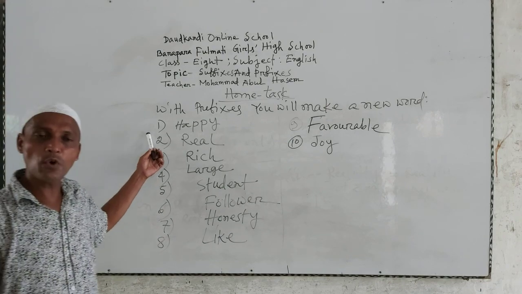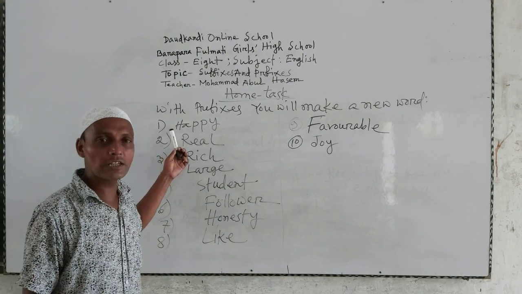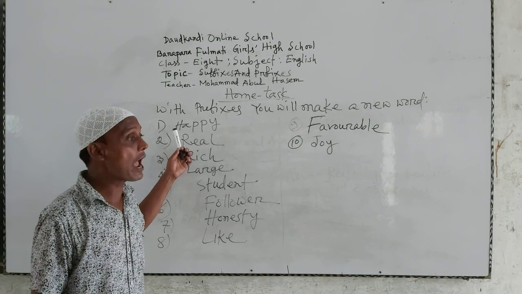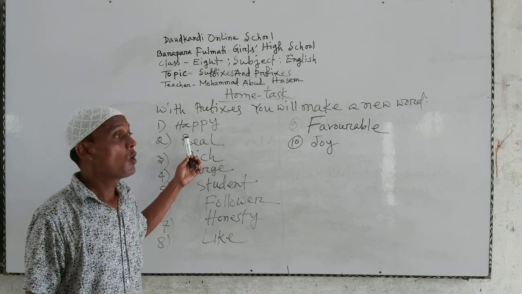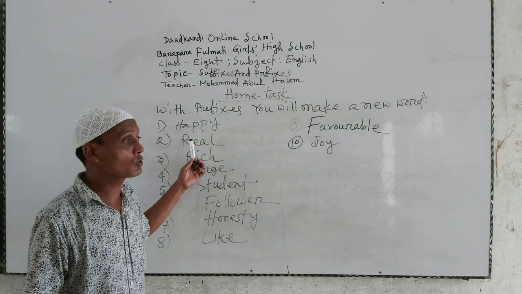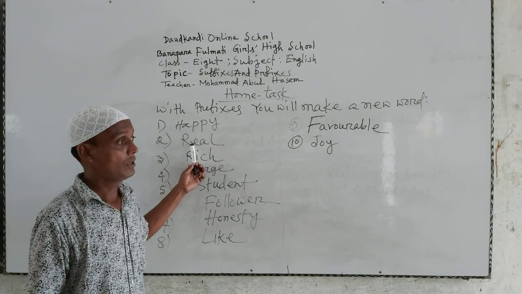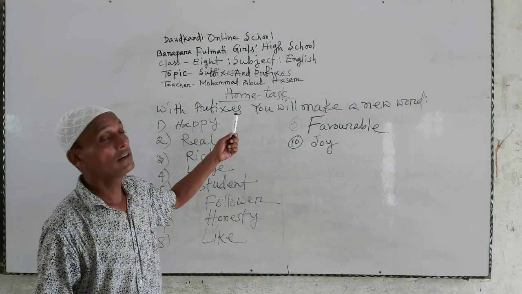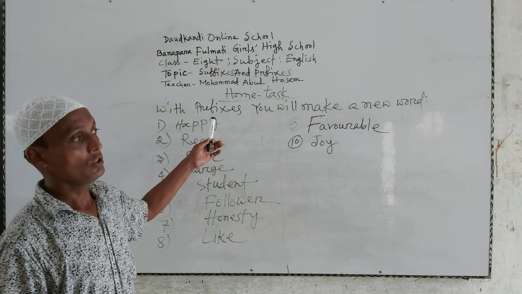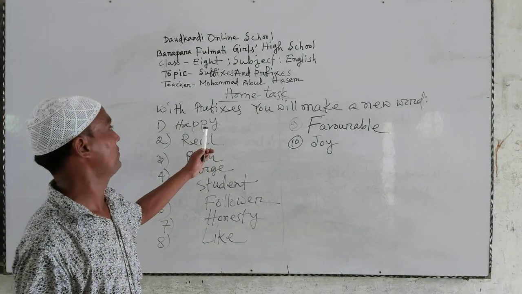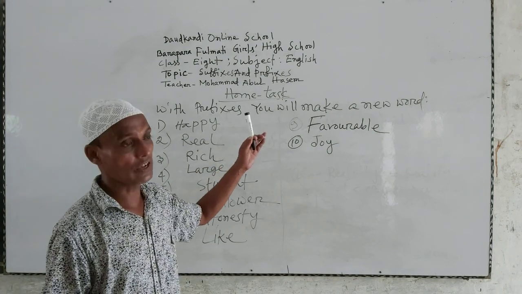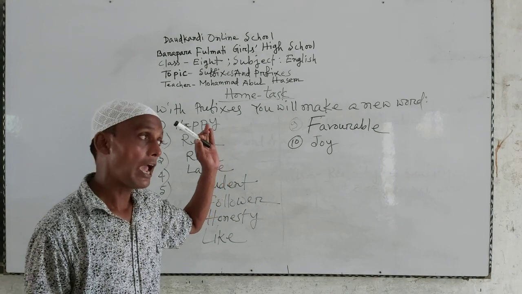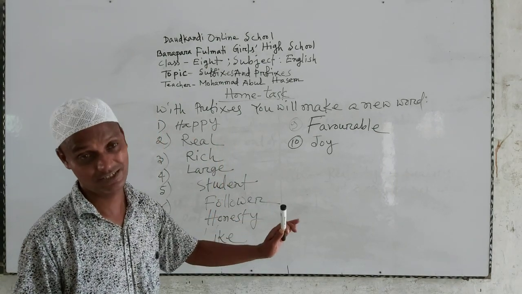Okay. If you want to be able to make a new word, you should think prefix and suffix. I mean, you should be expert in prefixes and suffixes. With the prefixes and suffixes, you must make a new word.